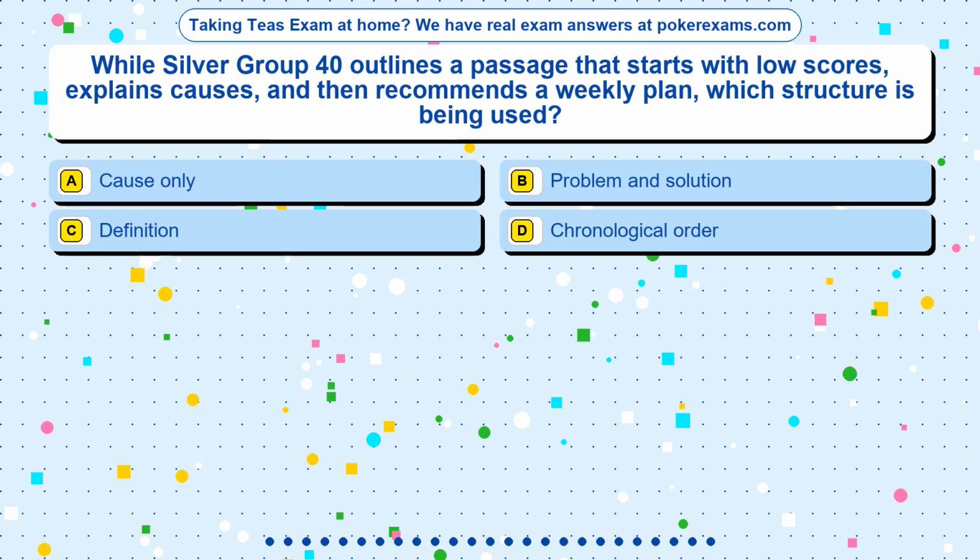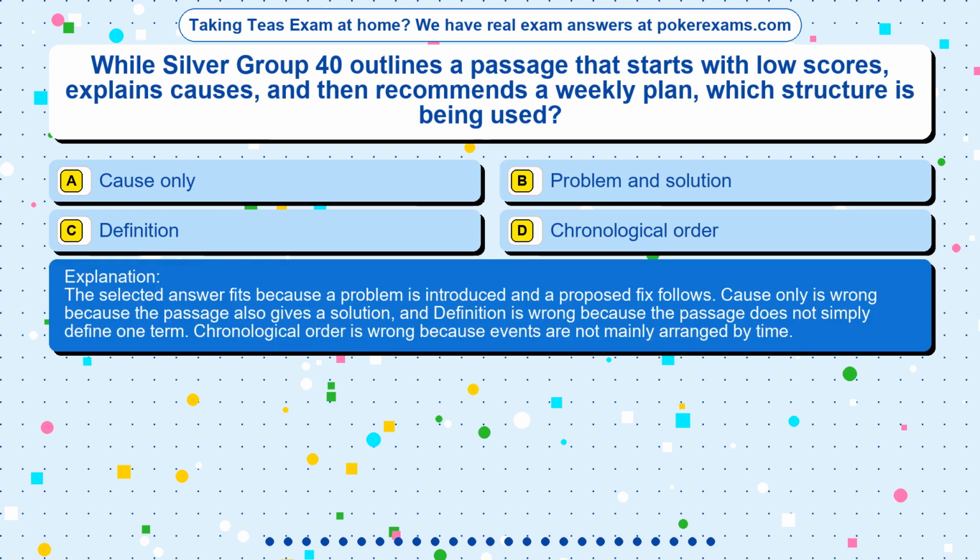The correct answer is option. The selected answer fits because a problem is introduced and a proposed fix follows. Cause only is wrong because the passage also gives a solution, and definition is wrong because the passage does not simply define one term. Chronological order is wrong because events are not mainly arranged by time.